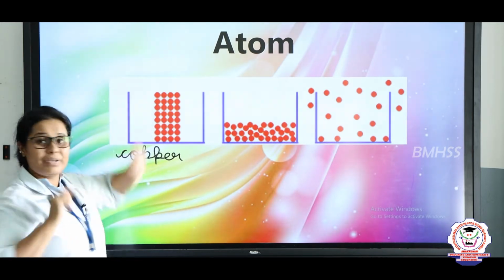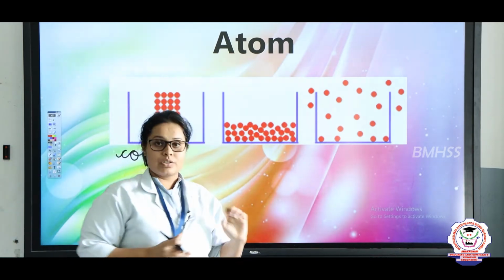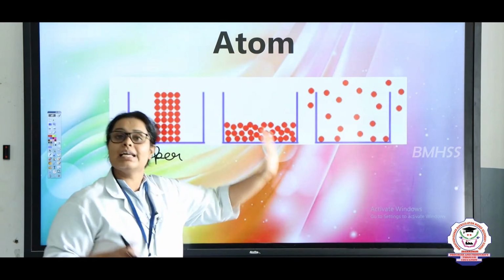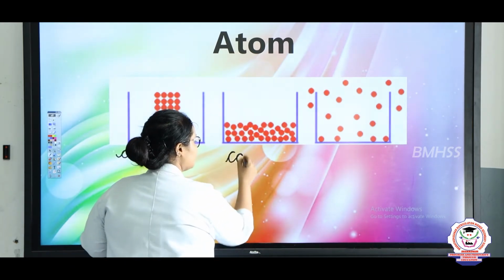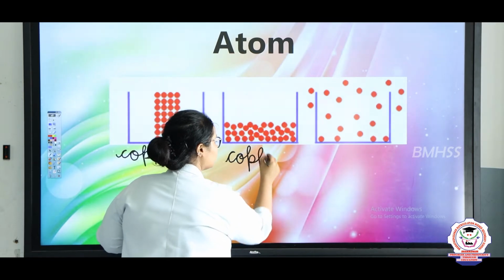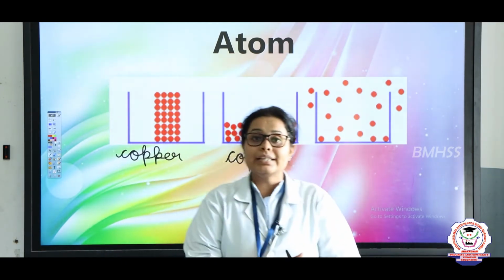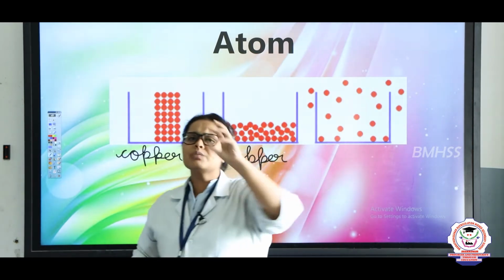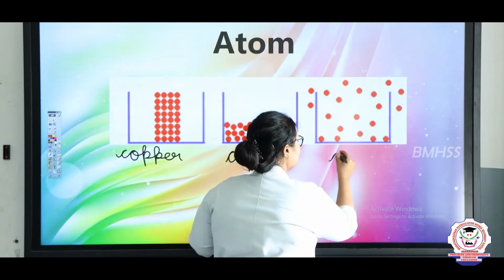Now, this copper element, if I break it down, it will come in this position. So, even after breaking, this element remains as copper. Again the name of this small element is copper. And later on, even after more breaking, you will see that these shattered elements or small molecules are still known as copper, right?